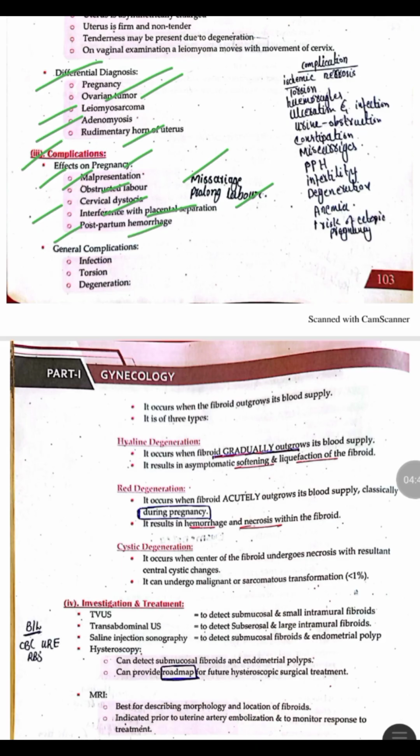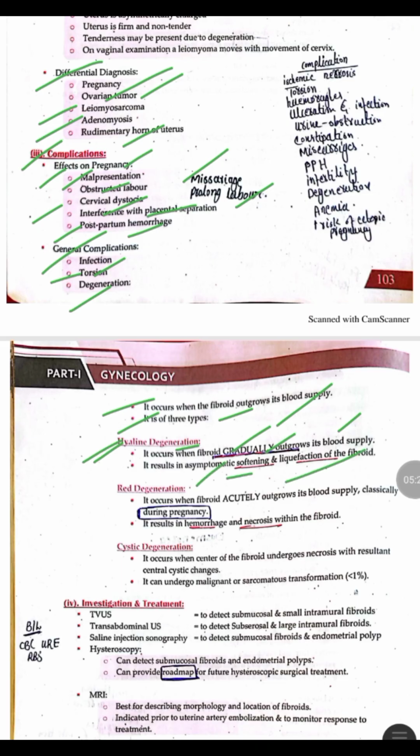The general complications of fibroid include infection, torsion, and the pedunculated fibroids are more prone to torsion, and there may be degeneration in the fibroid. Degeneration occurs when the fibroid outgrows its blood supply, meaning that there is a decrease in the blood supply to the fibroids. The degeneration is divided mainly into three main types. First one is the hyaline degeneration. Hyaline degeneration occurs when the fibroid gradually outgrows its blood supply, and it causes asymptomatic softening and liquefaction of the fibroid.